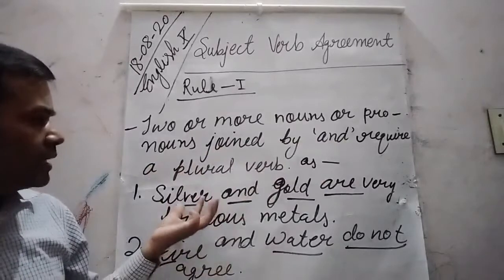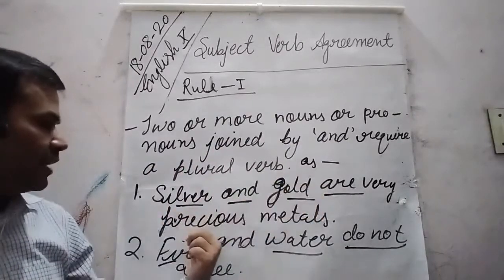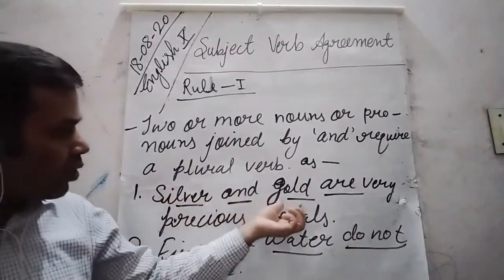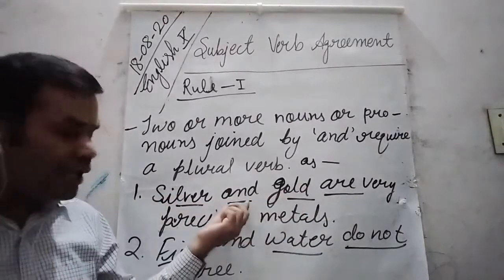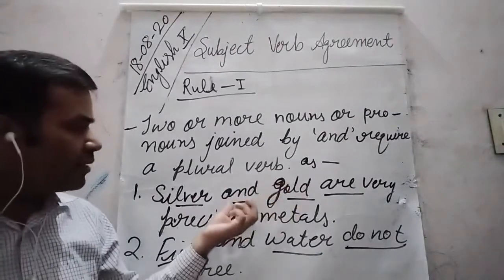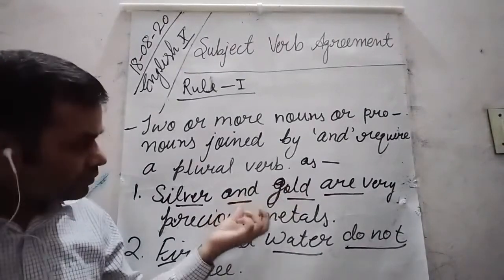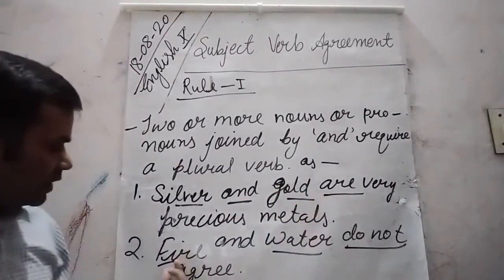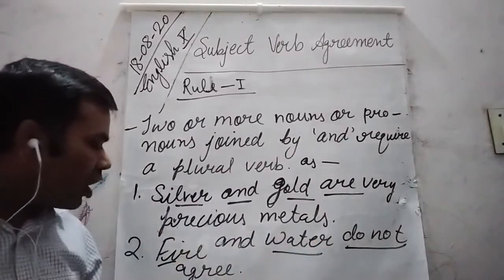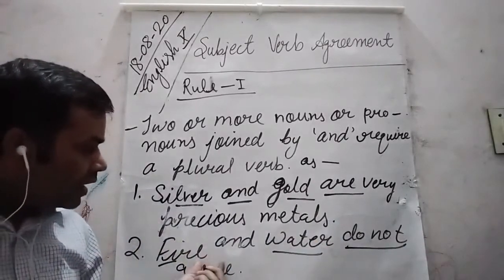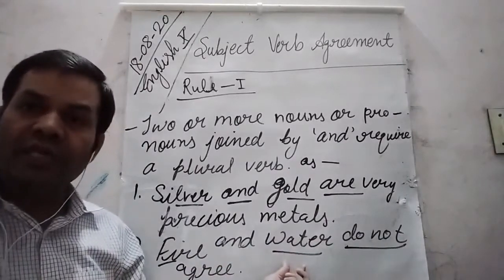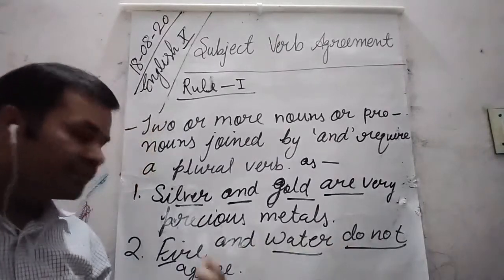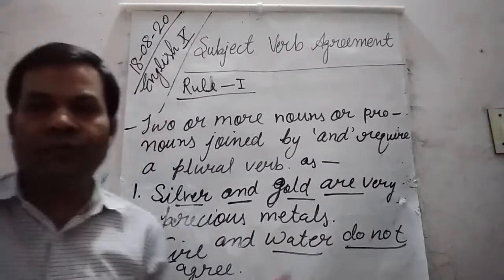For example, silver and gold are very precious metals. Here two nouns are joined by and, followed by a plural verb. Second one, fire and water do not agree. These two nouns are joined by and followed by a plural verb.